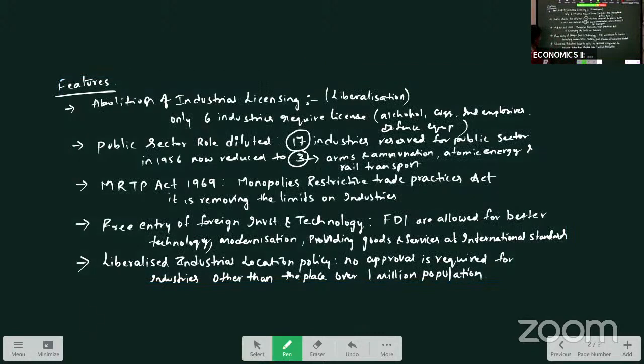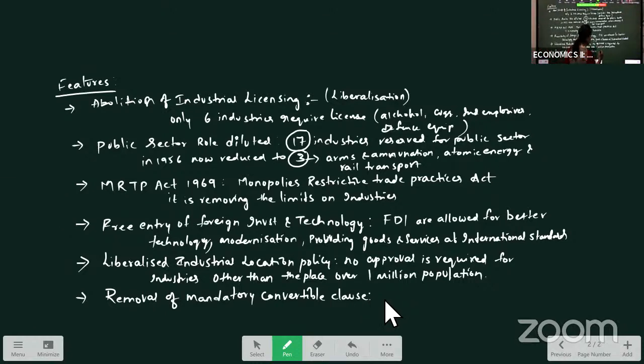the last feature, that is removal of mandatory convertible clause. So, before 91, in industries, whenever the industrialists are taking loans from the banks, the loans are converted into equity. Okay, see, what is convertible clause?